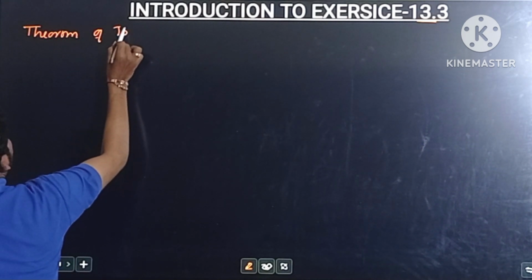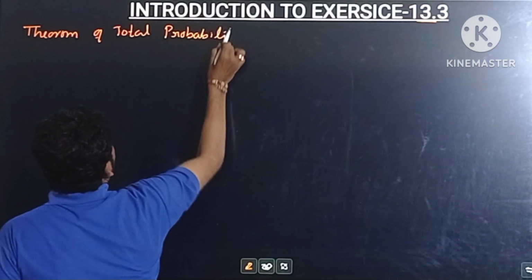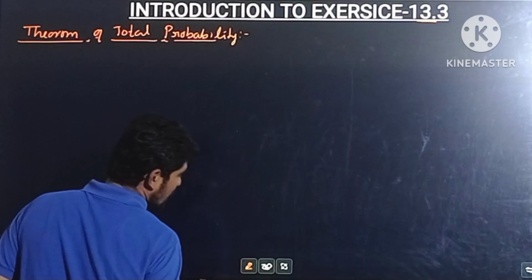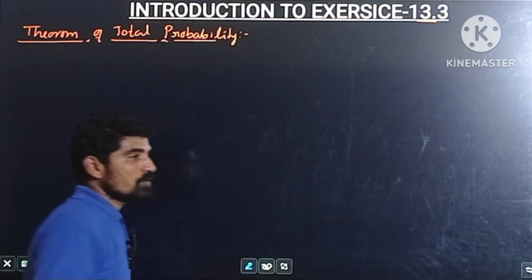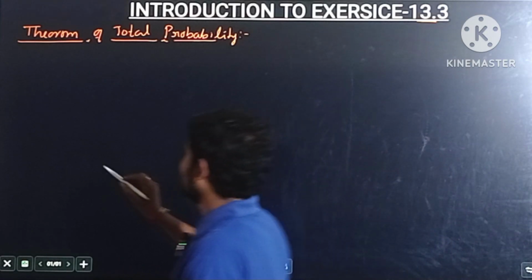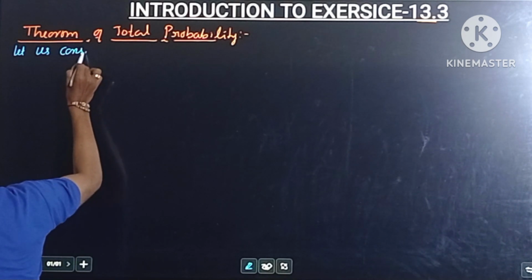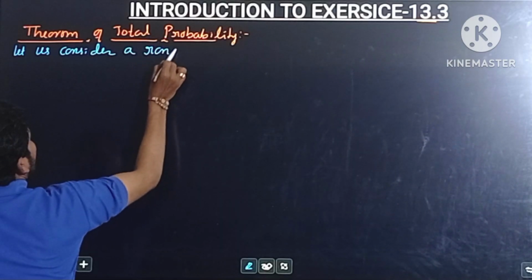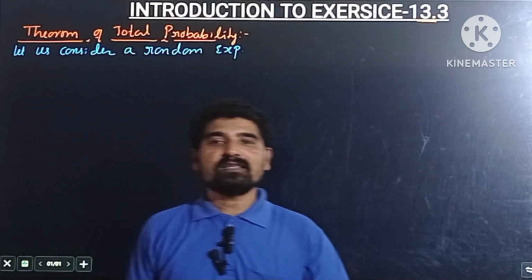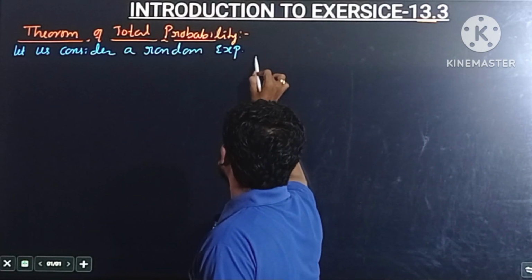Theorem of total probability. See here, what does this theorem state? Suppose we consider a random experiment with the sample space S. A random experiment means an experiment which has more than one result, and we cannot predict its result in advance. So suppose this is a sample space.